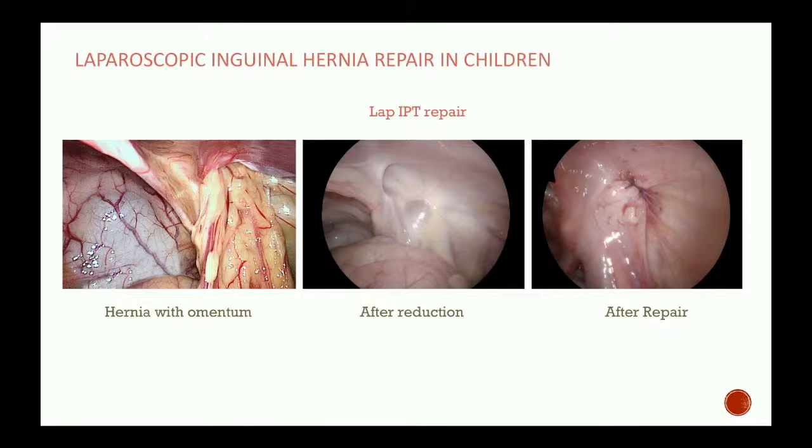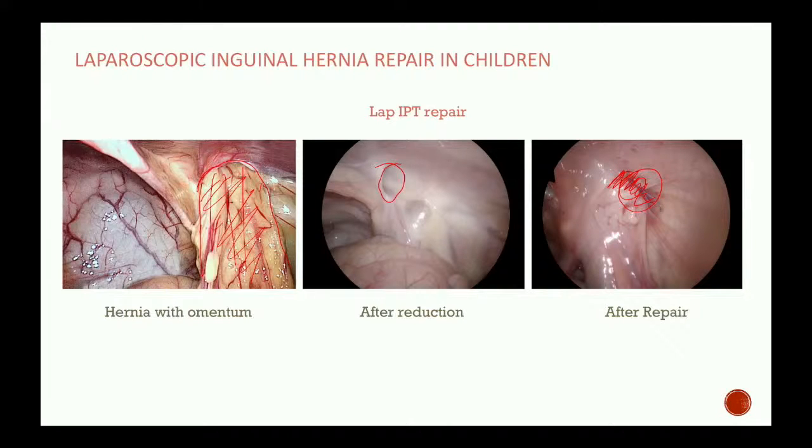In here, we can see again in laparoscopic approach, this is the opening and see the intestine, the fat which has gone inside here. This is the fat which has herniated in. So when we reduce the fat, it will look like this small opening here. What we do, we just close it. It's called ileopubic tract, IPT repair. We close it here. You have seen we have closed it with the suture. That's the end of it.